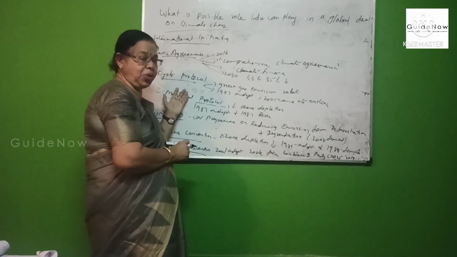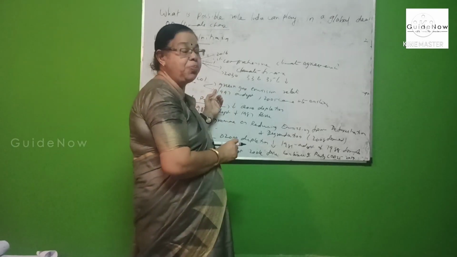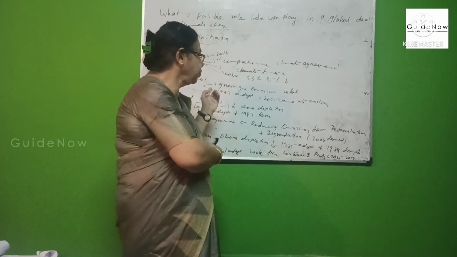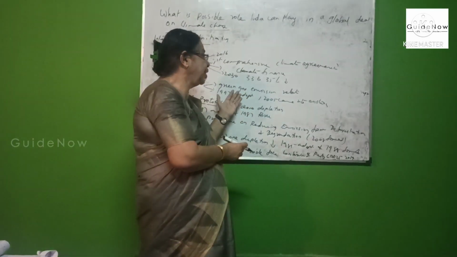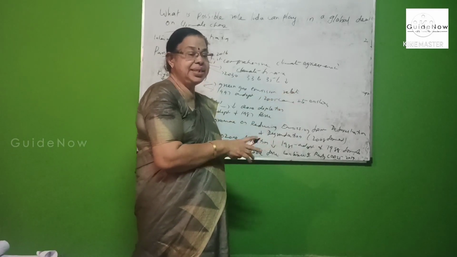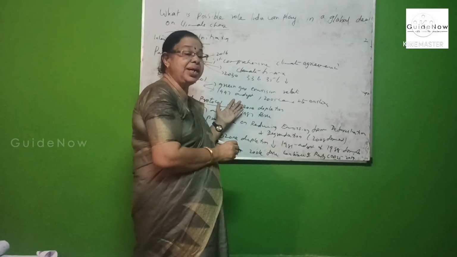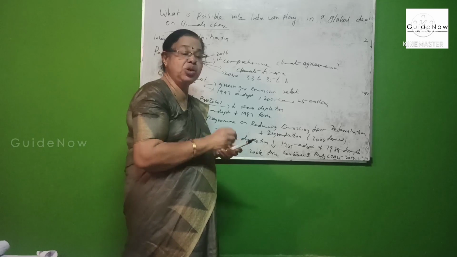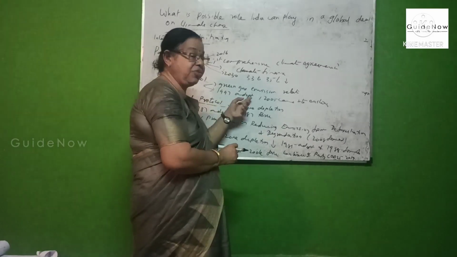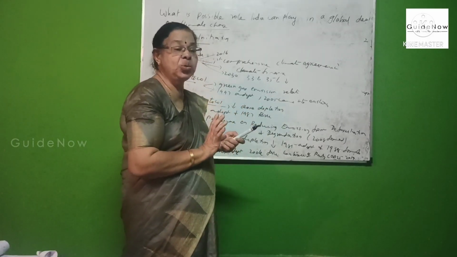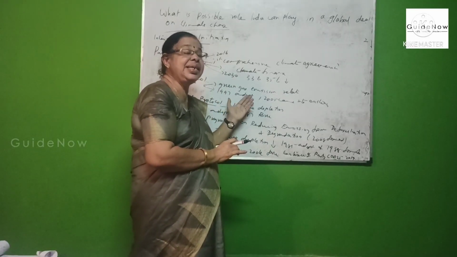And next is the Kyoto Protocol. That is from the Conference of the Party, COP3, conducted in Kyoto in Japan. The Kyoto Protocol's main aim is related to greenhouse gas emissions. It was adopted in the year 1997, but it came into force in the year 2005.